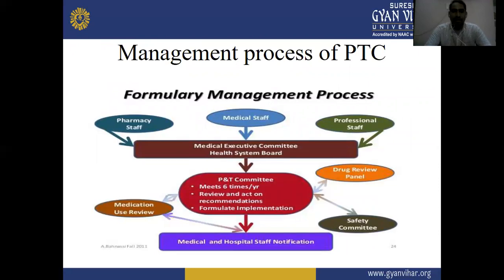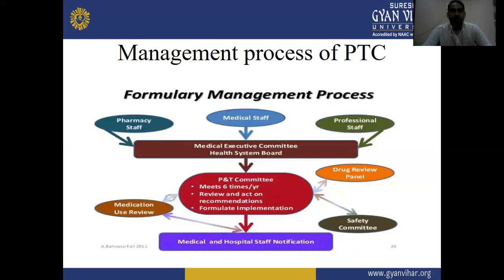Next is the management process of the Pharmacy and Therapeutic Committee.